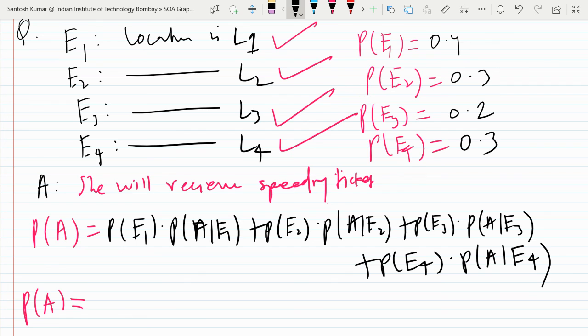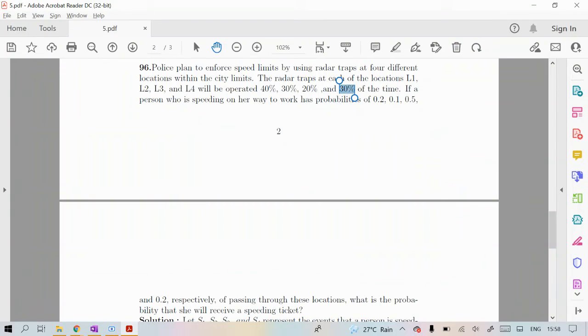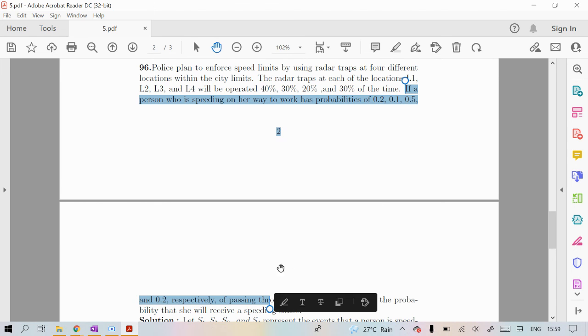And again A given E1. So what is the meaning of A given E1? What is the chance of Sybil receiving a speeding ticket given that she is at location L1? So that will be given next. Everything is given, you just have to identify.